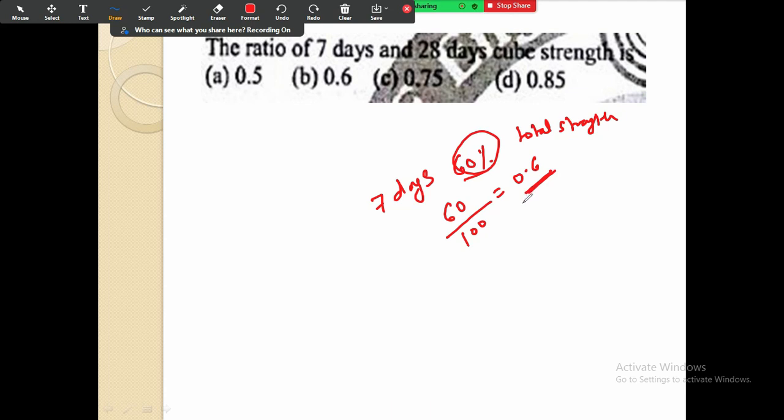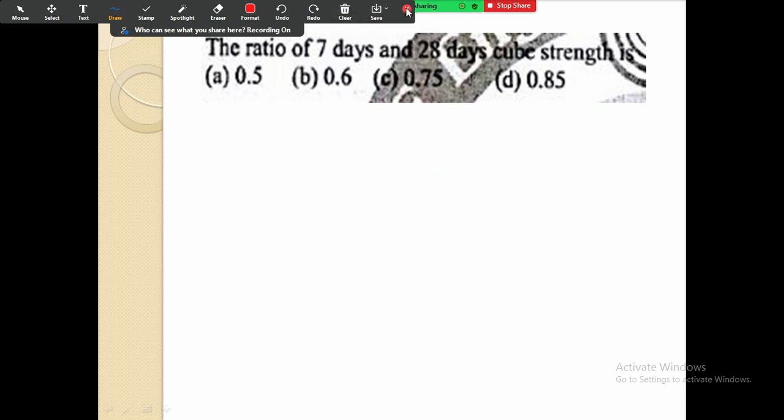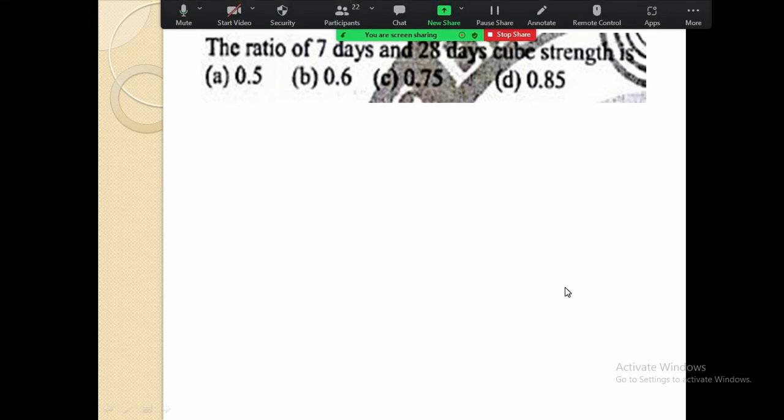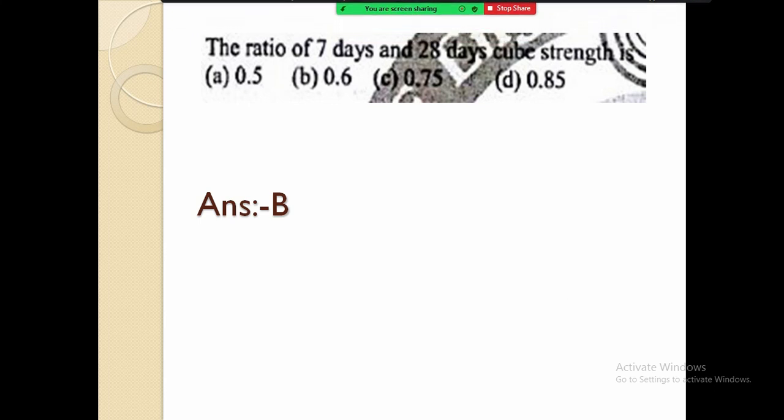This ratio will be 0.6. In 7 days it will gain 60% of strength. So the answer is B. Also remember this thing: after 7 days concrete will get 60% of strength. So it is 0.6.